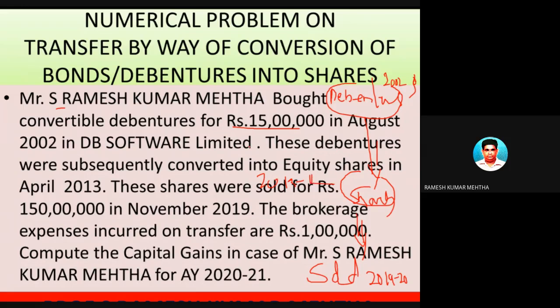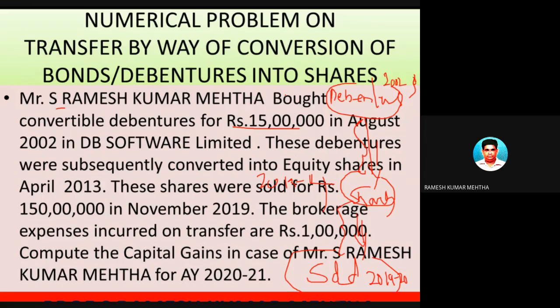So what is this asset which is sold? This is a conversion of debentures into shares, number one. Number two, we have to find out whether it is a conversion or not. From year to year there is no conversion, but shares were subsequently sold, so there is a sale. Number three, is it a capital asset? Yes, shares are capital assets and debentures also are capital assets.